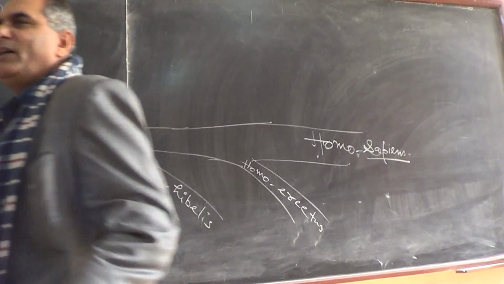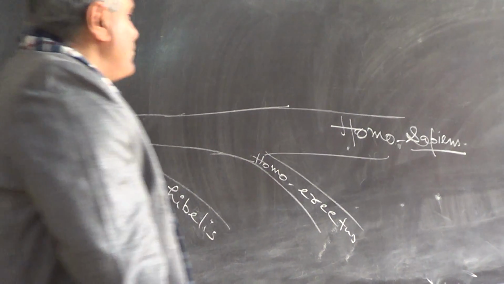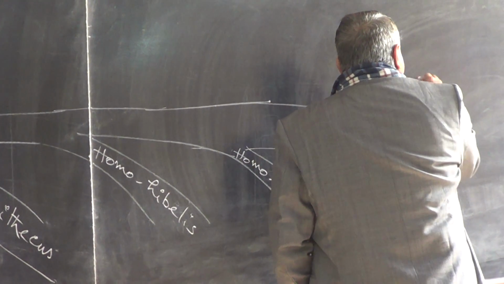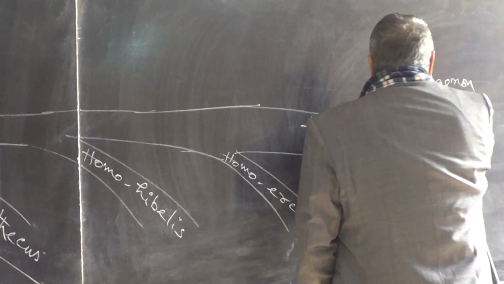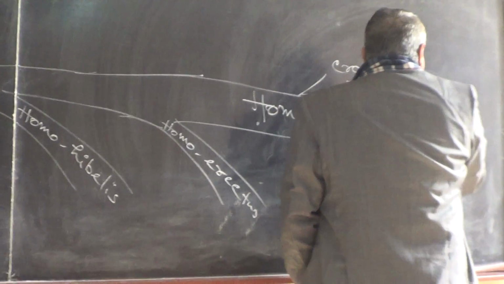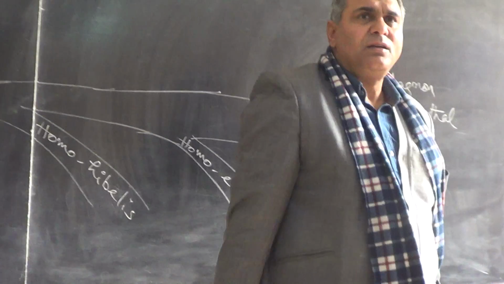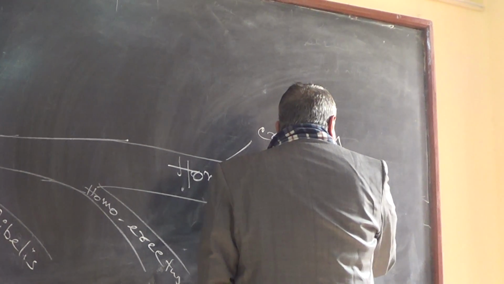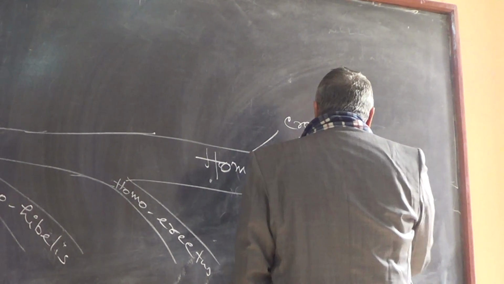So we have the evidence of Homo sapiens. Evidence we obtain from Cro-Magnon and Neanderthal. Have you ever heard these names? Yes? Peking man, and the Java man.